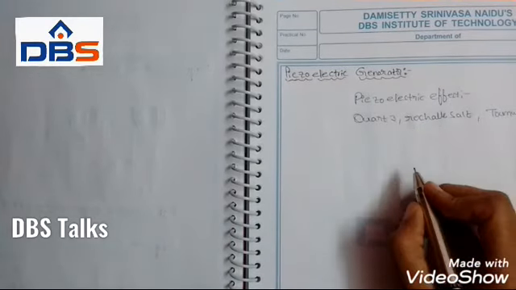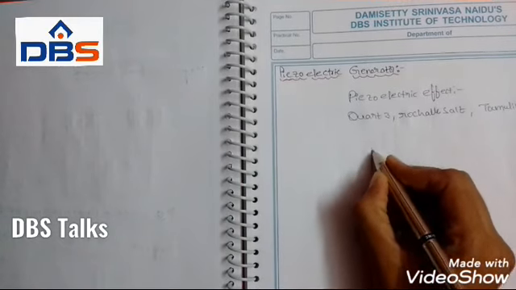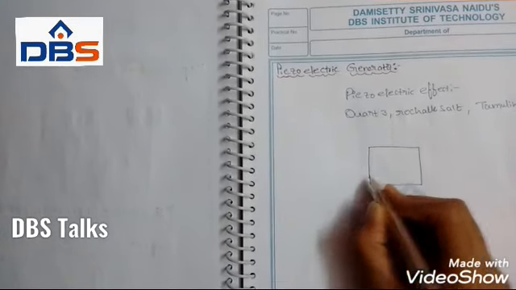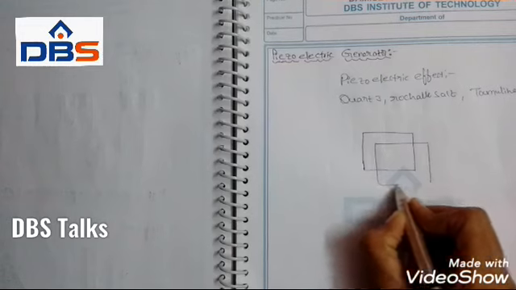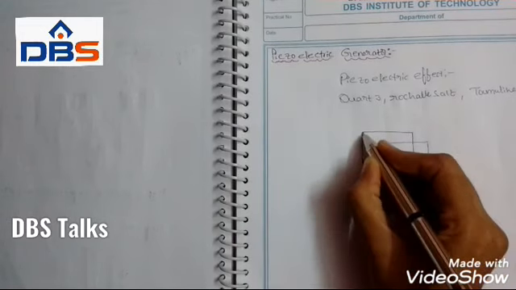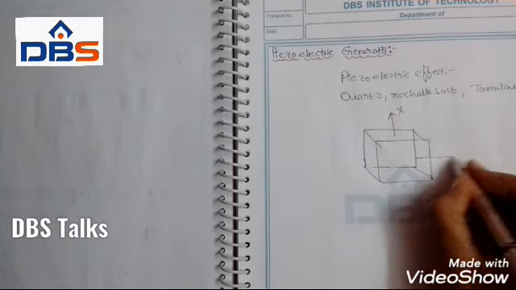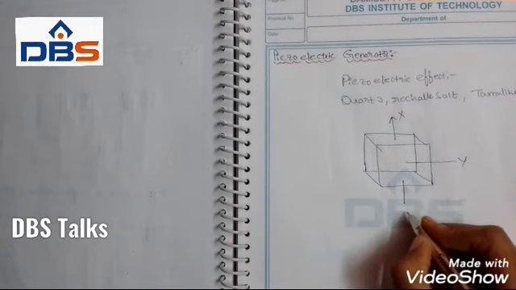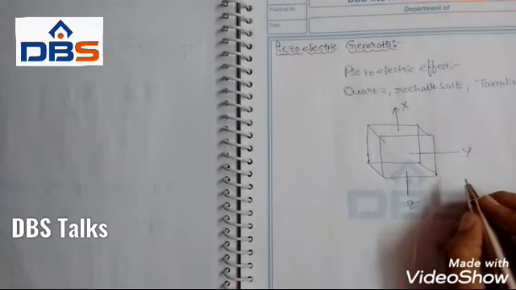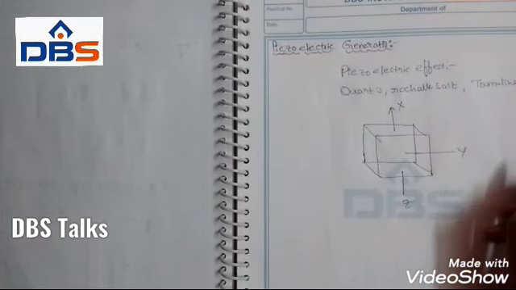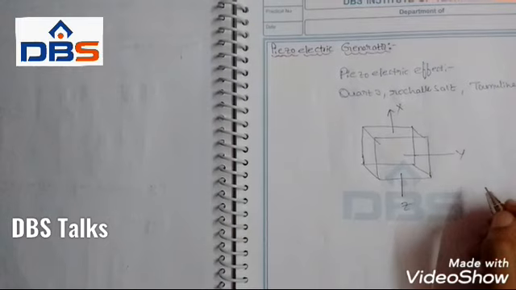The piezoelectric properties of a quartz crystal are explained by using the following figure. Consider it as a quartz crystal. It has three axes, X, Y and Z, and assume the x-axis as the electrical axis, the y-axis as the mechanical axis and the z-axis as the optical axis.